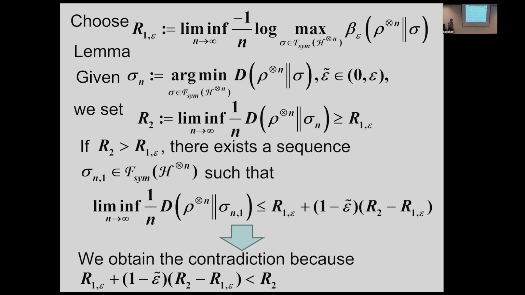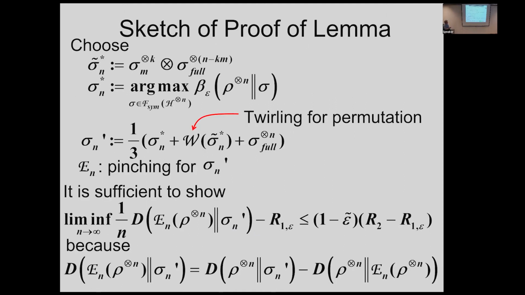This is our story. So now we found this state. So that's construction, very easy. Previously we already discussed this state, and also we consider the minimizer in the sense of this beta epsilon, the sigma star n, and also the full rank state. So we need to take this sum, and also we need to take some pinching.